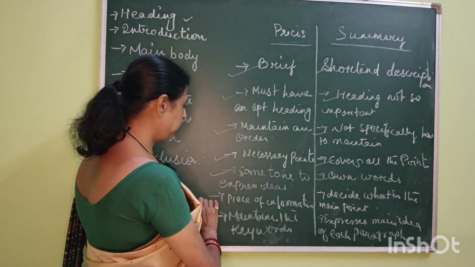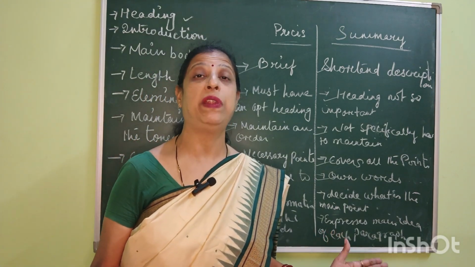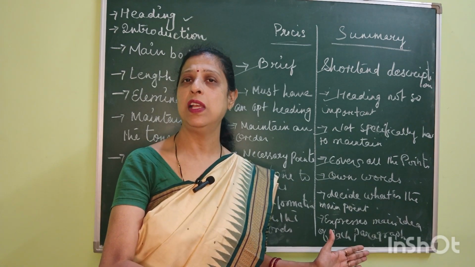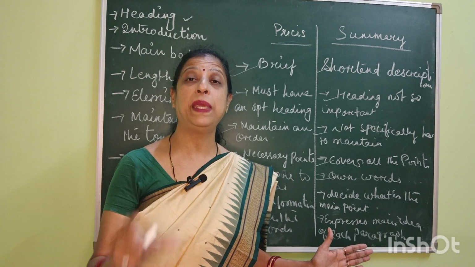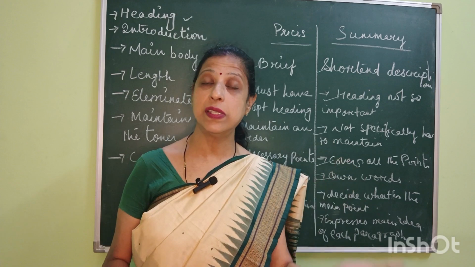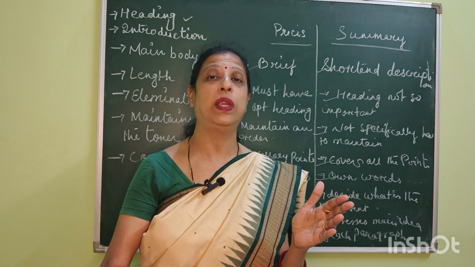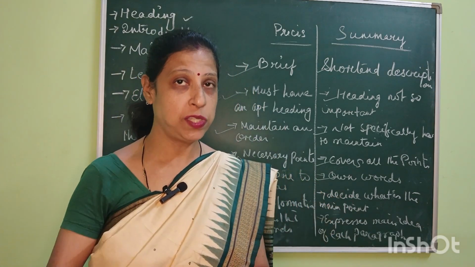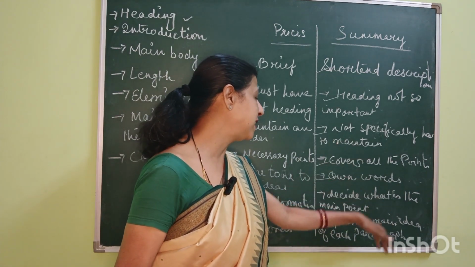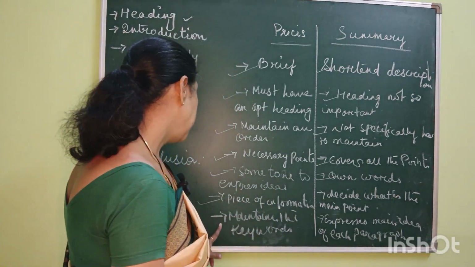Now, the piece of information in precis writing that you are trying to convey should be very appropriate. What you are trying to convey should be exactly what is there in the composition. There should be a proper piece of information. The information should be accurate. Whatever is in the composition, the message should be appropriate. What and how you are trying to convey, those points you will have to maintain. But in summary, you don't need to decide what is the main point.